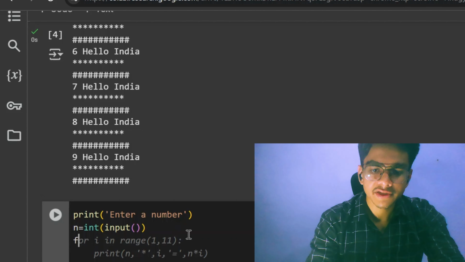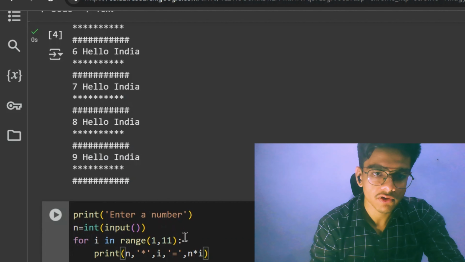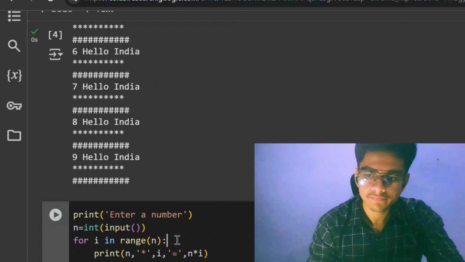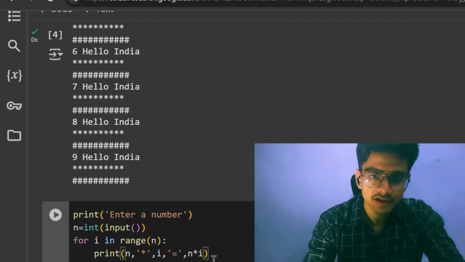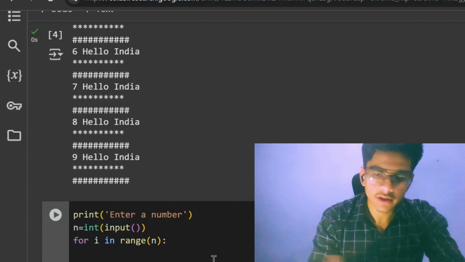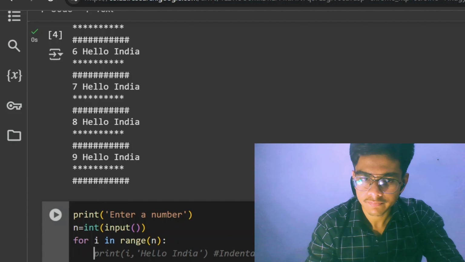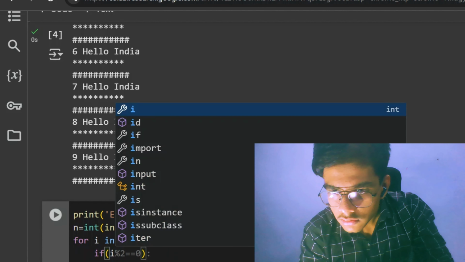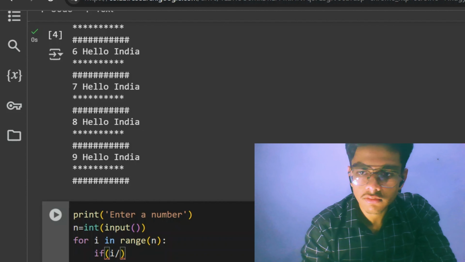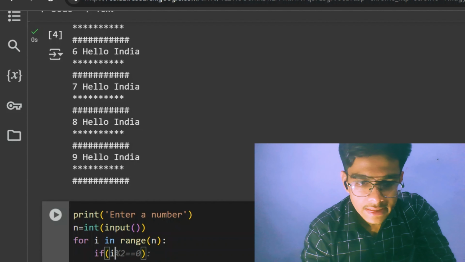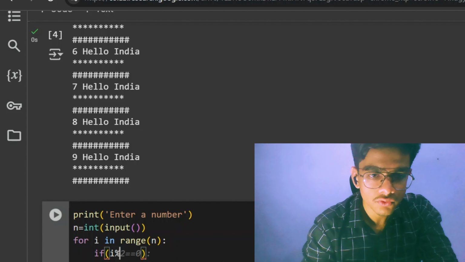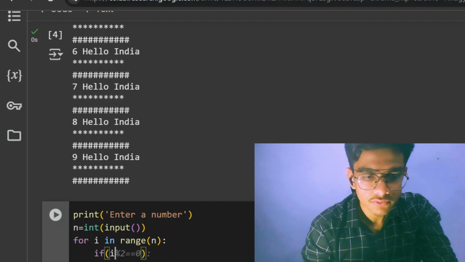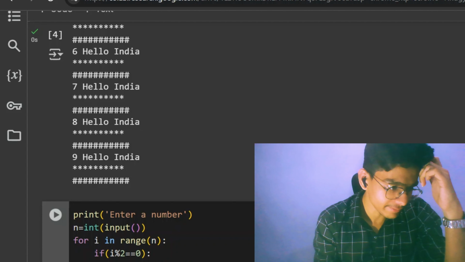After that, I will write a piece of code: for i in range of n, and then use an if statement after indentation. If i modulo 2 equals 0, then print i.